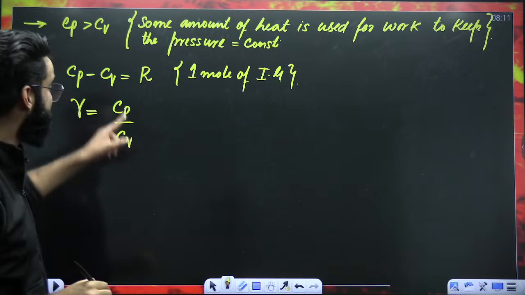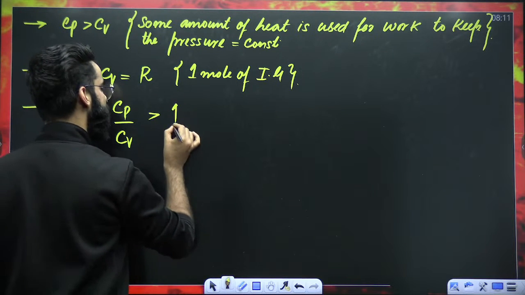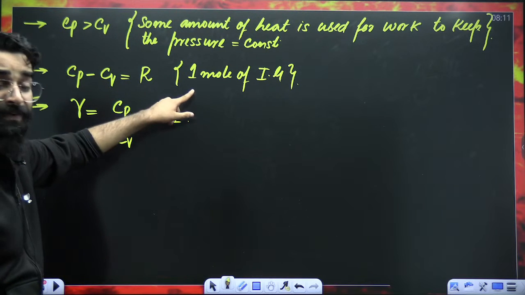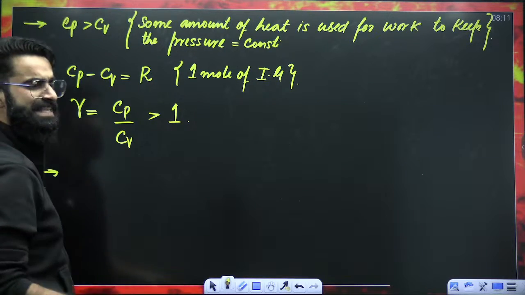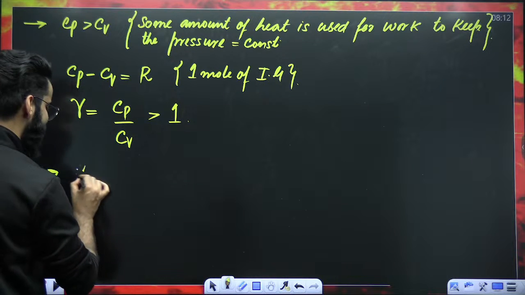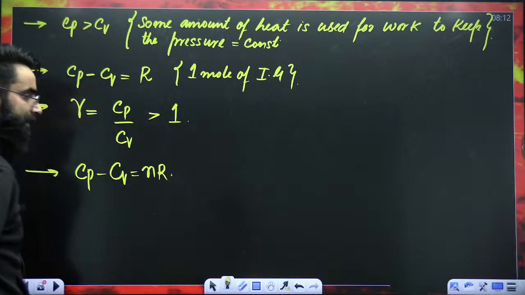We got to know Cp is greater than Cv. So Cp divided by Cv has to be greater than 1. So the gamma value will be greater than 1. For 1 mole of ideal gas, Cp minus Cv is R. For 2 moles of ideal gas, Cp minus Cv will be 2R. For n moles of ideal gas, Cp minus Cv will be nR, right?